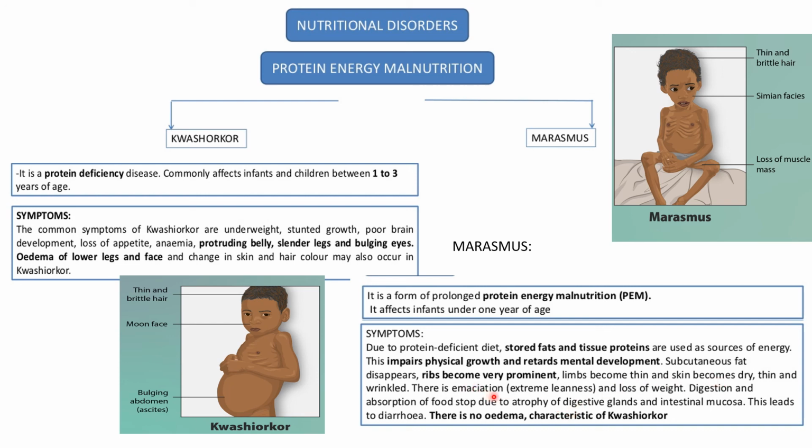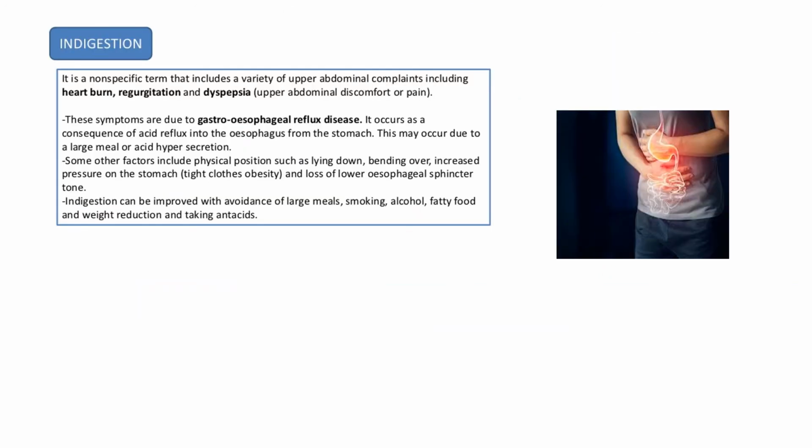There is emaciation, loss of weight, and digestion and absorption stop due to atrophy of the digestive glands. There is no edema, which is characteristic of only Kwashiorkor. Kwashiorkor happens because of deficiency of protein, but starch is provided. But in marasmus there is deficiency of protein as well as carbohydrate, that is starch.